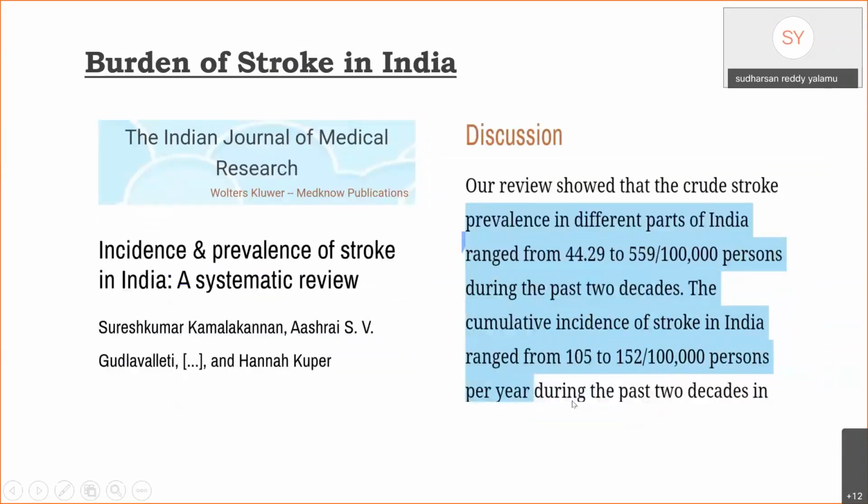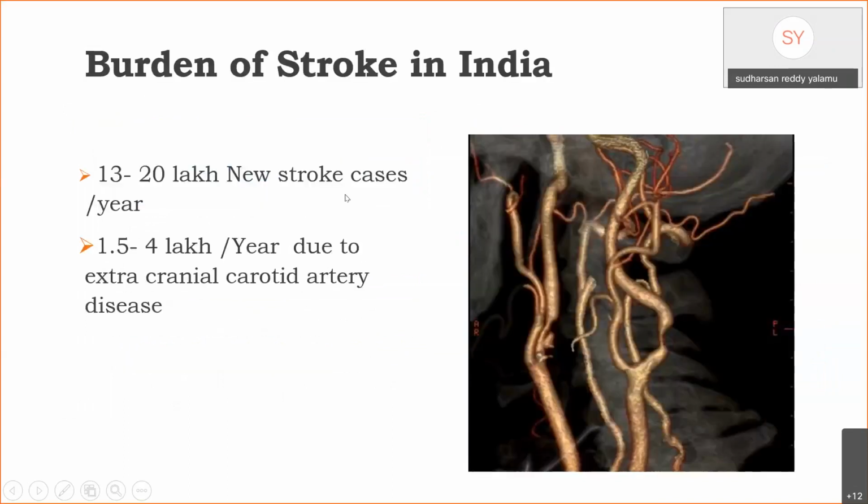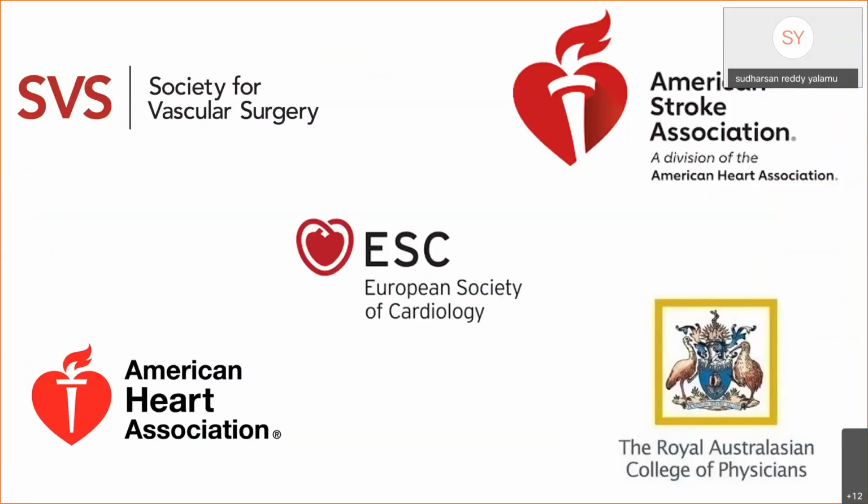This article also gives a similar picture, with incidence being 105 to 152 per 1 lakh persons per year. This translates to around 13 to 20 lakh new stroke cases every year. Out of this, 1.5 to 4 lakhs are due to extracranial carotid artery disease. Coming to the guidelines, many societies across the world have formulated guidelines for decision making in cerebrovascular disease.